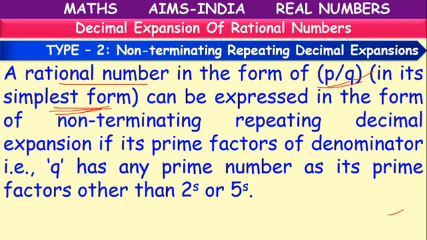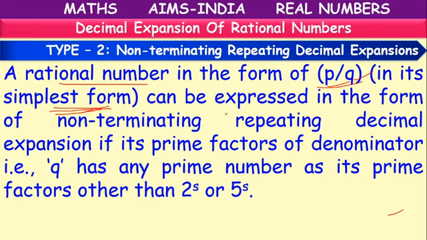Though these are not given in the question or in any part, we have to assume them, because for a rational number these are compulsory assumptions. P and q are co-primes, q is not equal to 0, and simplest form. And one more thing, the denominator to be positive in some cases. All these things we have to keep in mind.